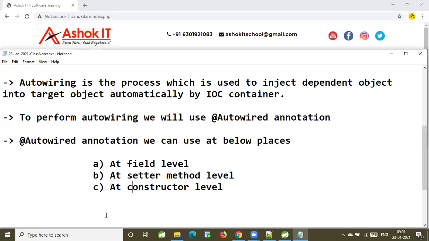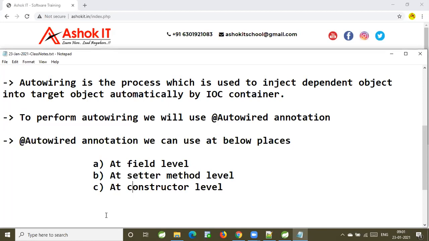The @Autowired annotation, we can use at the below places. We can use it at the field level, at the setter method level, and at the constructor level also.